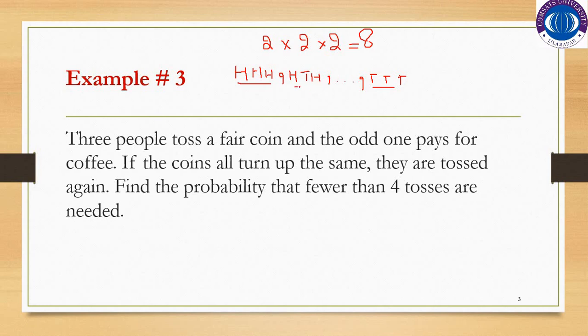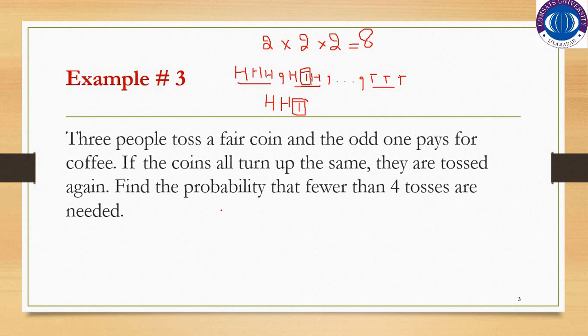But in cases like head, tail, tail or tail, head, tail, the odd one will pay for the coffee. In this case, the odd one is this. The remaining 2 have the same outcome and this one has a different outcome. So this person will pay for the coffee. Or let's suppose you have the outcome head, head, tail. So this person is the odd one and this person will pay for the coffee.